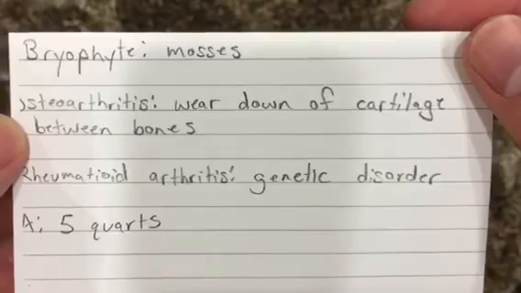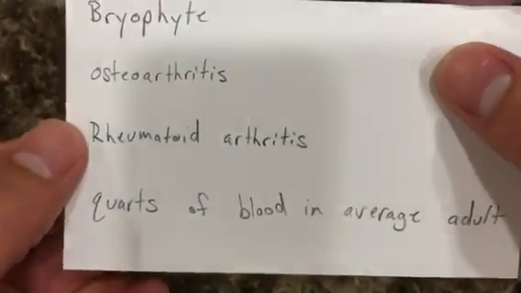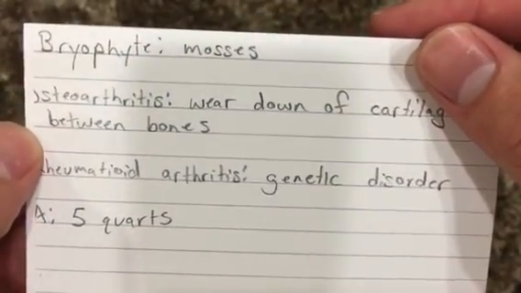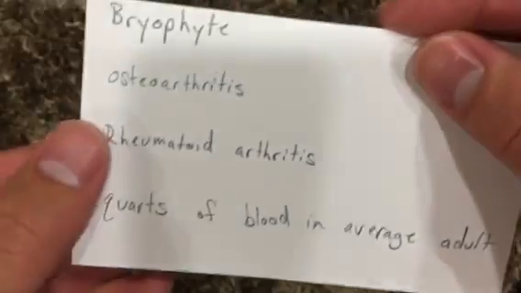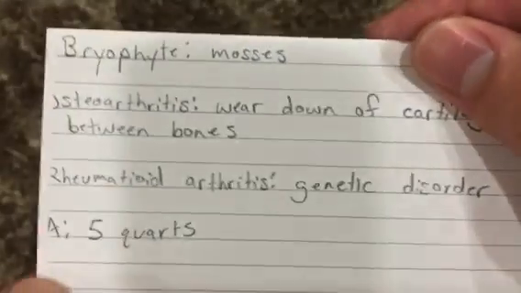Osteoarthritis, wear down of cartilage between bones. Rheumatoid arthritis, genetic disorder. Quarts of blood in average adult, 5 quarts.